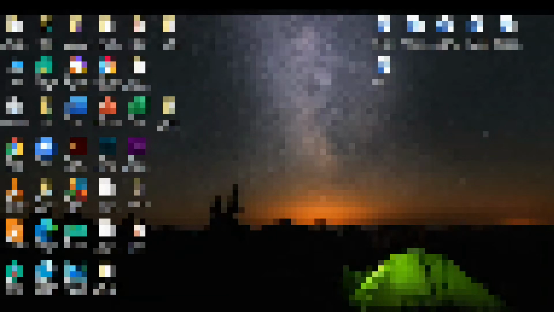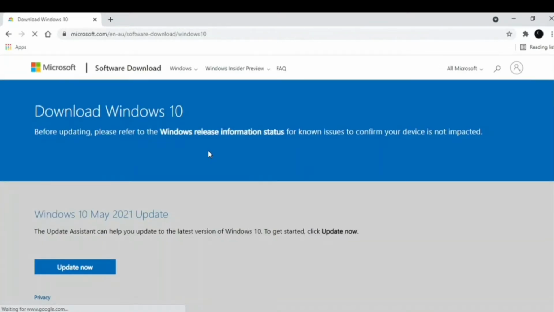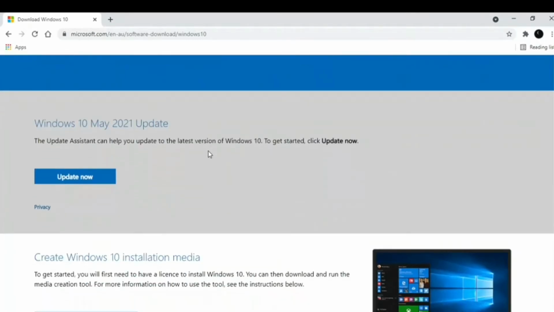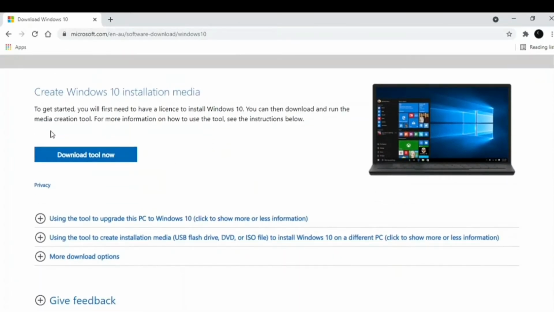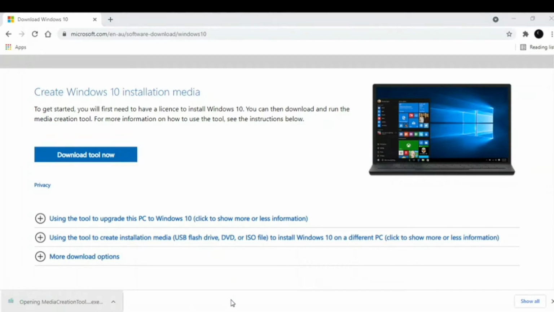So first, we need to go to Google and just search Windows 10 and choose the first option and click. After that, just go down and you can see the download tool now, and just click in here to download it, and it will appear like this. So just click.